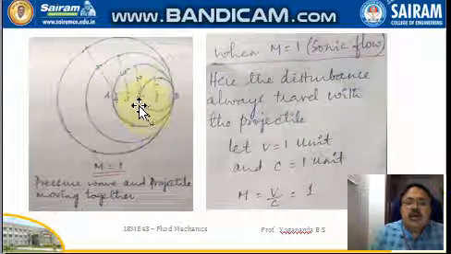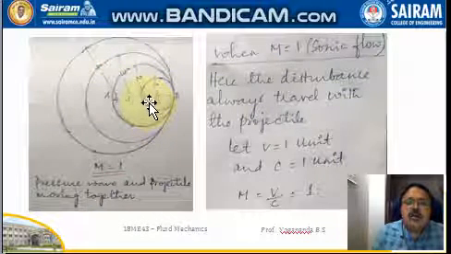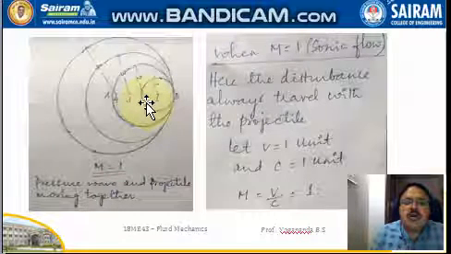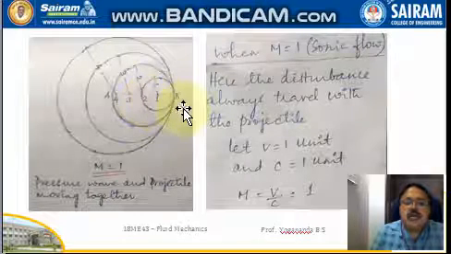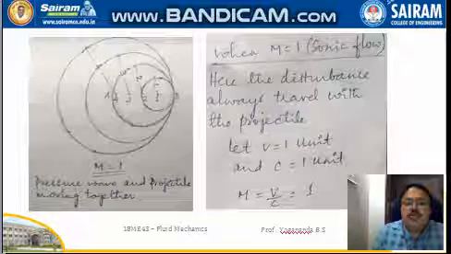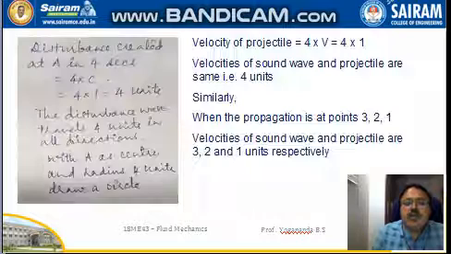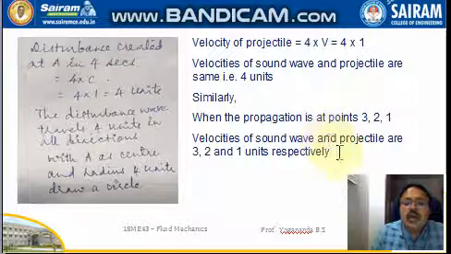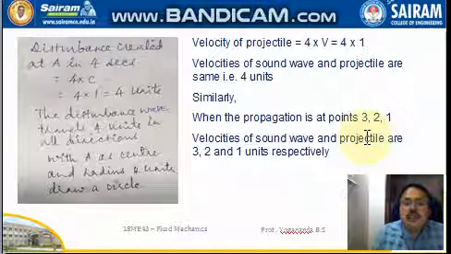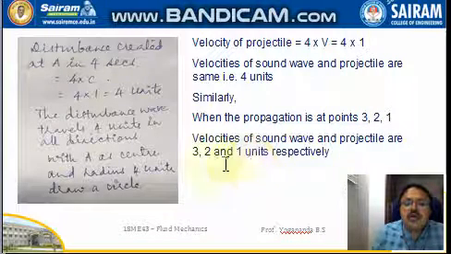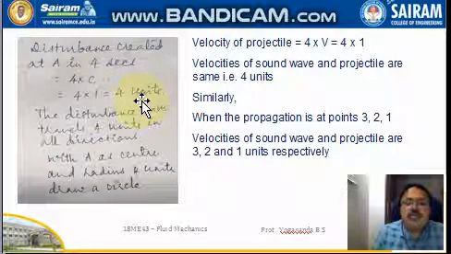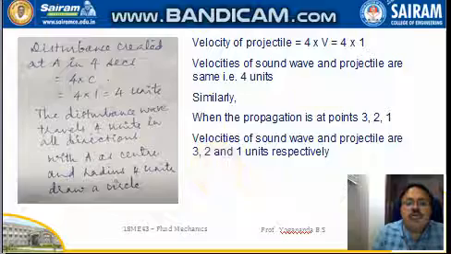Similarly, when the propagation is produced at point 2, the distance traveled is now 2 units, so the propagation distance of the sound wave is 2 into C, that is 2 into 1, so 2 units.